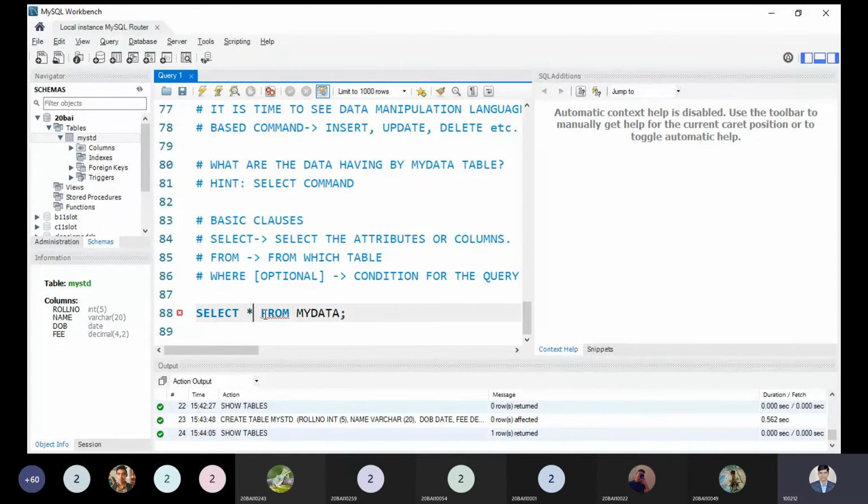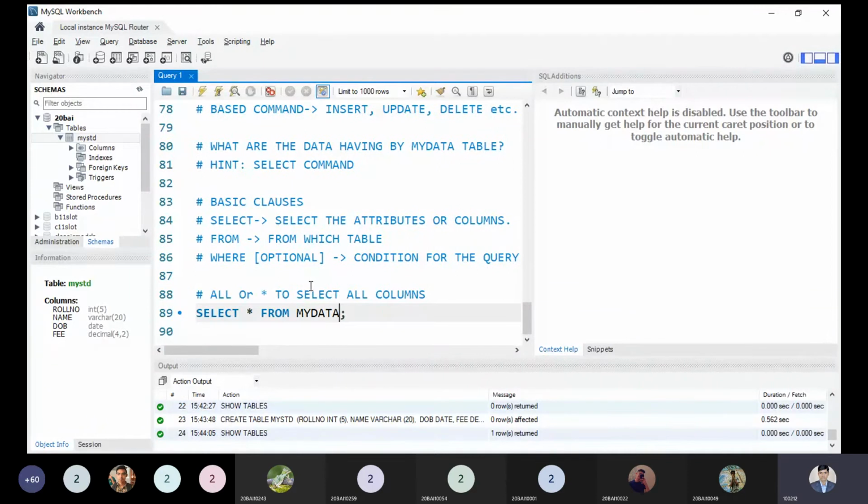Okay. So if you do not want to use ALL, then you can use the star. You can use ALL or star to select all columns. So what I'm doing, I'm writing the star. It means I'm selecting all the columns. It will display this. Let me execute this command.